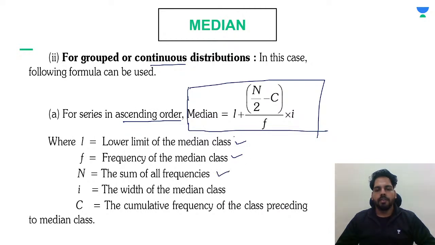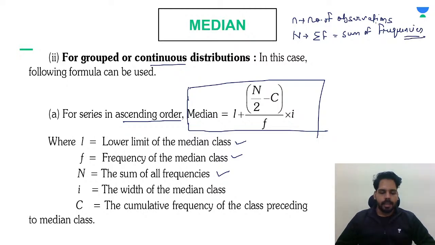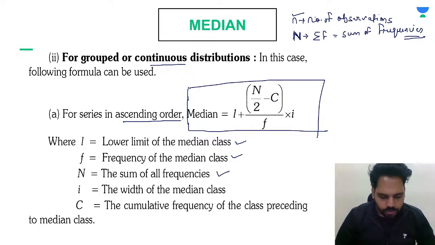of all frequencies, because here they are using capital N. Just keep in mind, small n is always known as the number of observations. Wherever we are using small n, you must know these are observations. And when you are using capital N, it is always known as the summation of frequency, or you can write sum of frequency. Just keep this in mind, because small n is always used for the number of observations and capital N is always used for the sum of frequency. Understood? That will be better for you to understand.